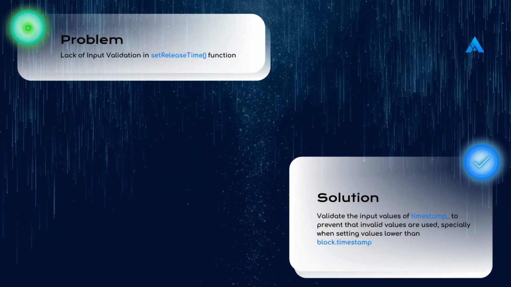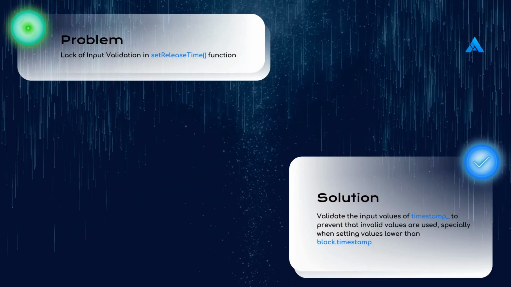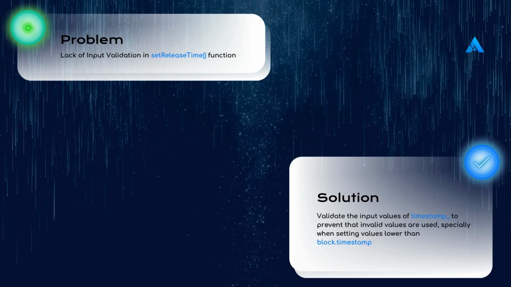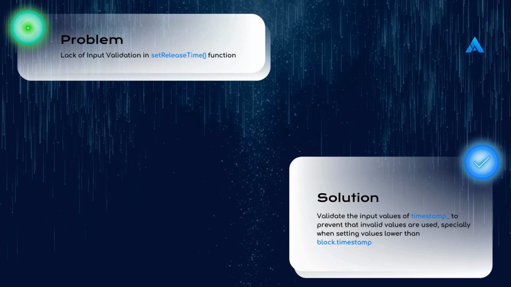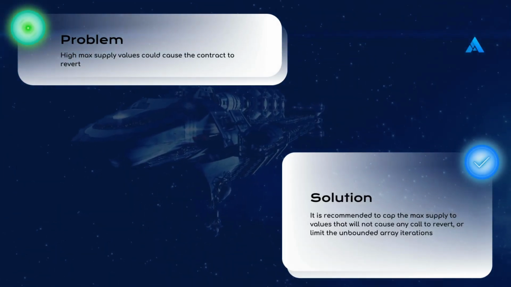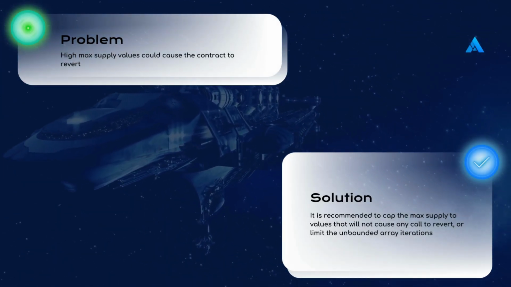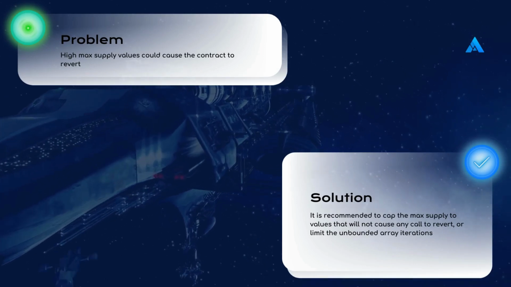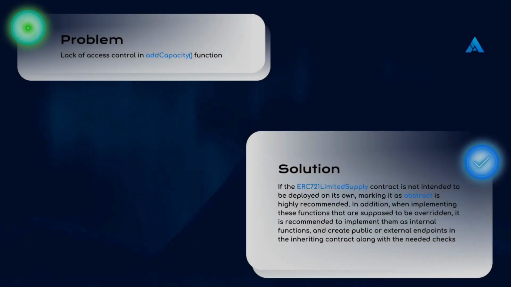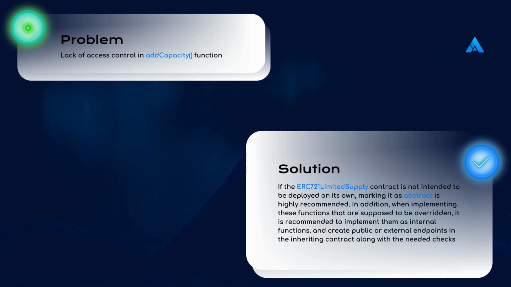Lack of input validation in the setReleaseTime function. Validate the input values of timestamp to prevent invalid values from being used, especially when setting values lower than block.timestamp. High max supply values could cause the contract to revert. It is recommended to cap the max supply to values that will not cause any call to revert or limit the unbounded array iterations. Lack of access control in the addCapacity function.